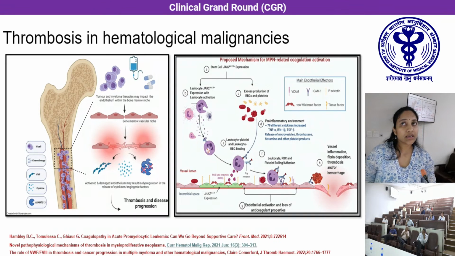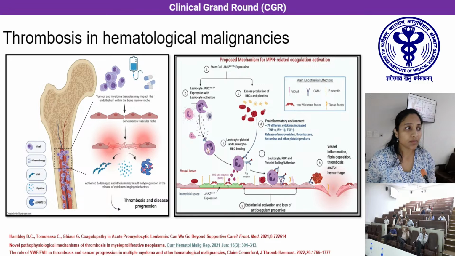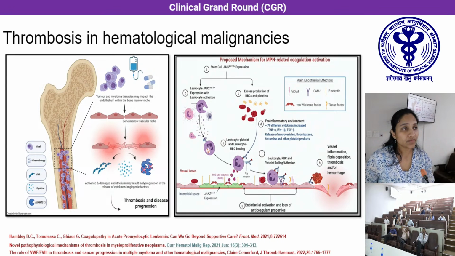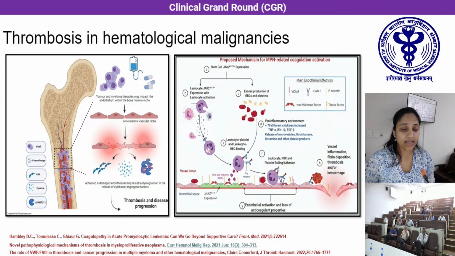In hematological malignancies, multiple myeloma, myeloproliferative neoplasms, acute promyelocytic leukemia, other leukemias and lymphomas also promote thrombosis. And each of them has a certain prominent mechanism. For example, in myeloma patients, the von Willebrand factor and ADAMTS13 axis is mainly involved in thrombus formation, and also the immunomodulatory drugs used for myeloma will enhance this effect.